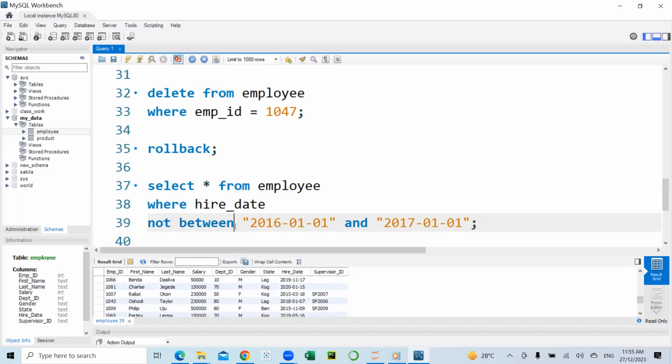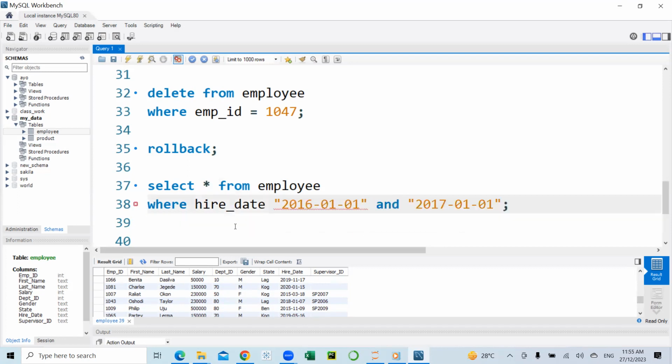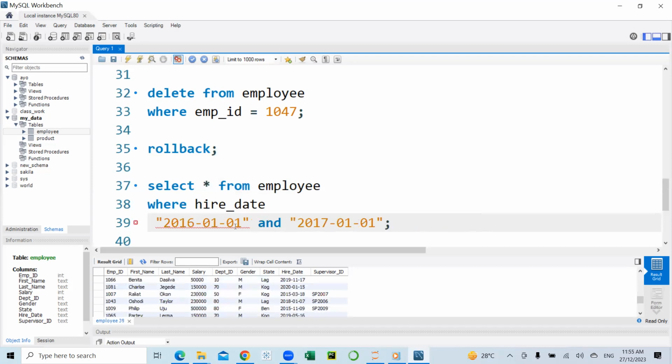We can also use the in operator. In this case, we have to list some dates. So we can say where hire date in, we will have to remove the quotation marks. Oh, sorry, the quotations have to be there. But we have to list the dates in the brackets.